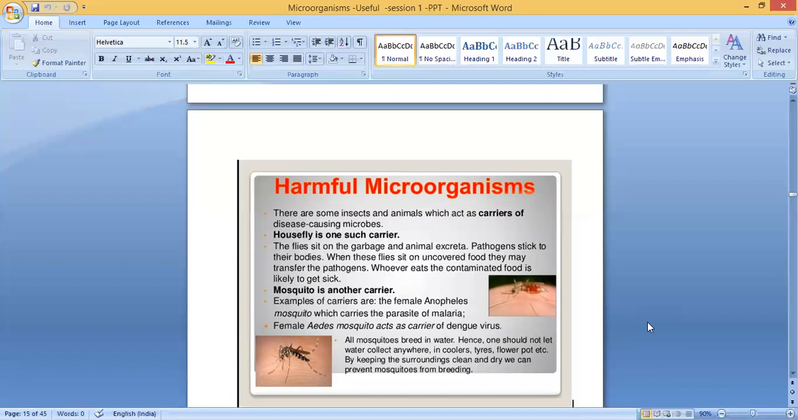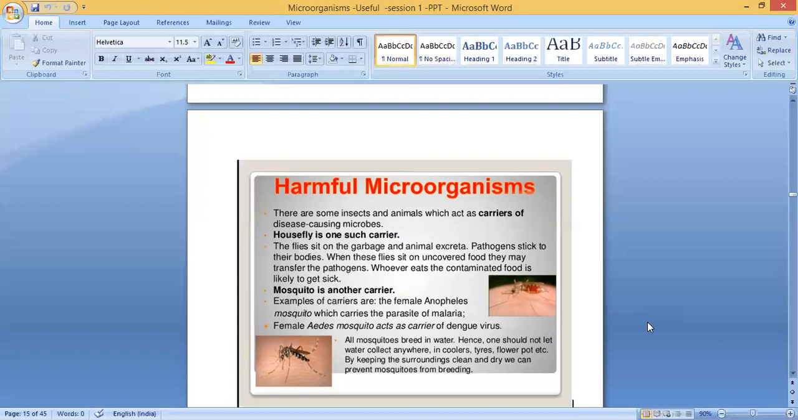Female Aedes mosquito acts as a carrier of dengue fever. So different mosquitoes carry different types of viruses. Some people will be getting dengue fever. It was common for many days, and still it's going on. So the carrier, which mosquito? Female Aedes mosquito. Then female Anopheles mosquito, which carries the parasite of malaria. Female Aedes mosquito acts as carrier of dengue virus.